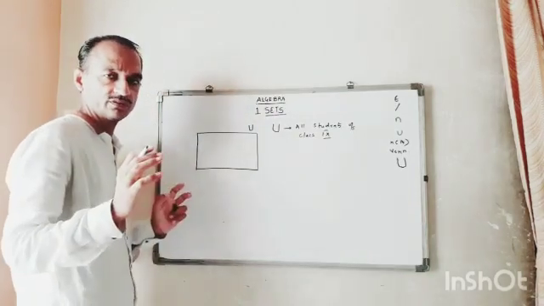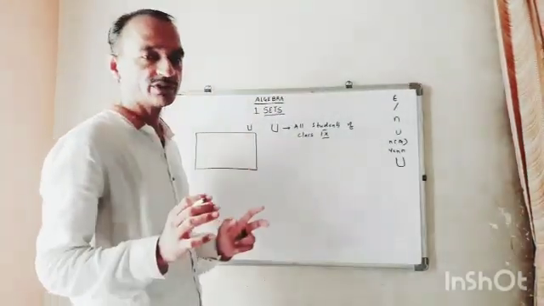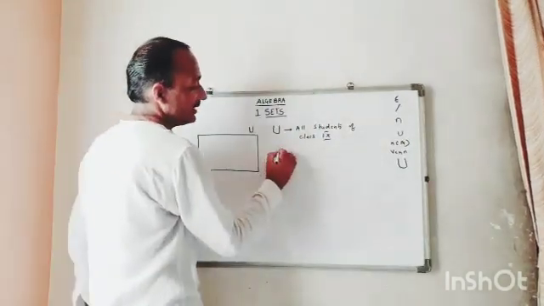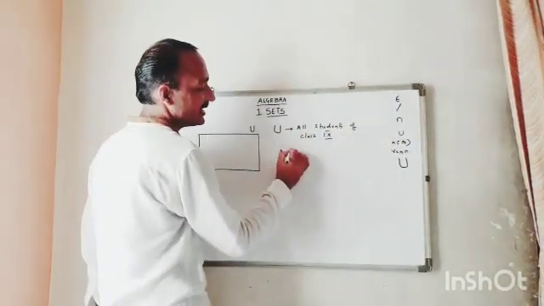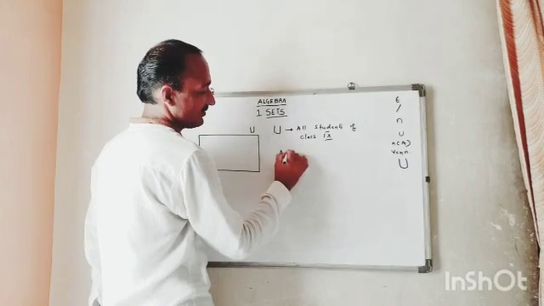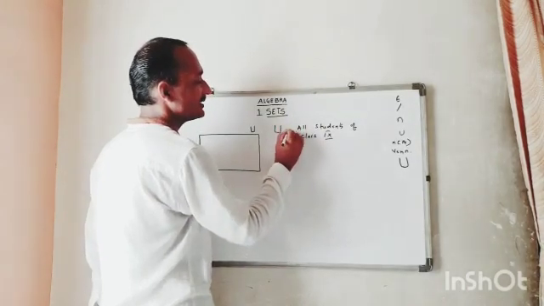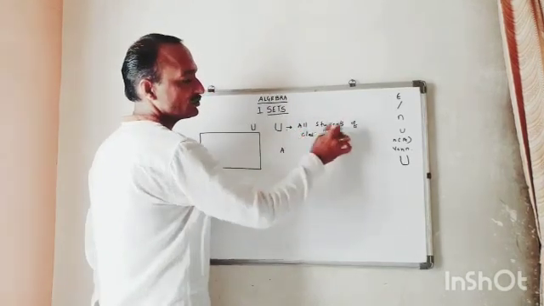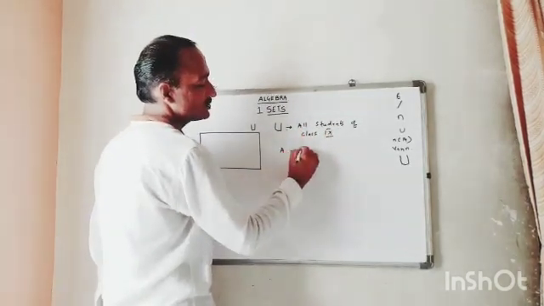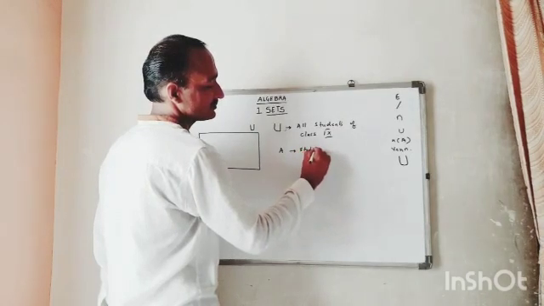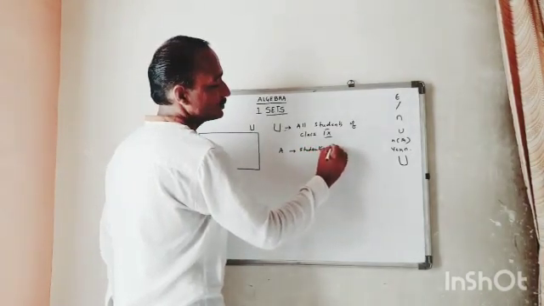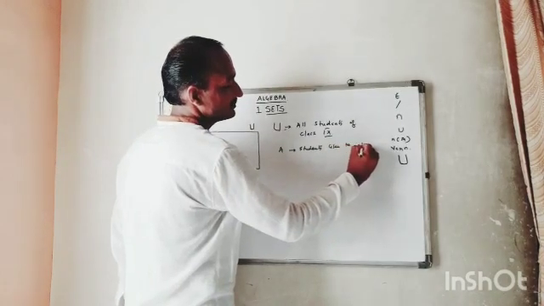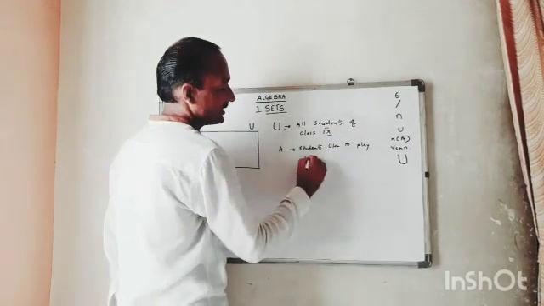All students, we have co-education, boys and girls. Let us define A as a set. A is the set of students who like to play cricket.